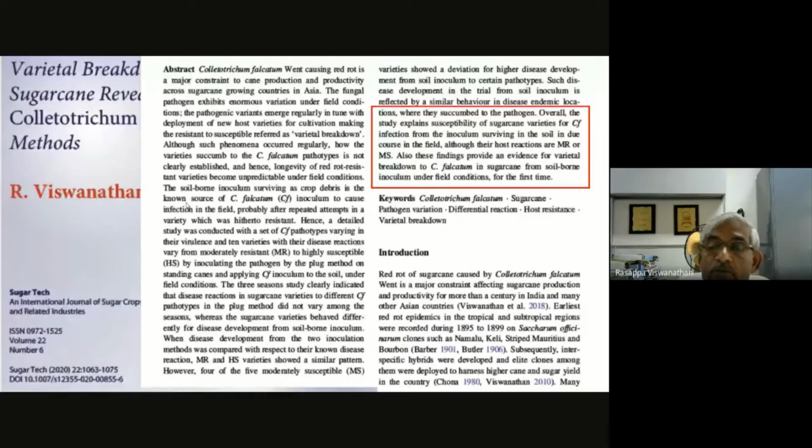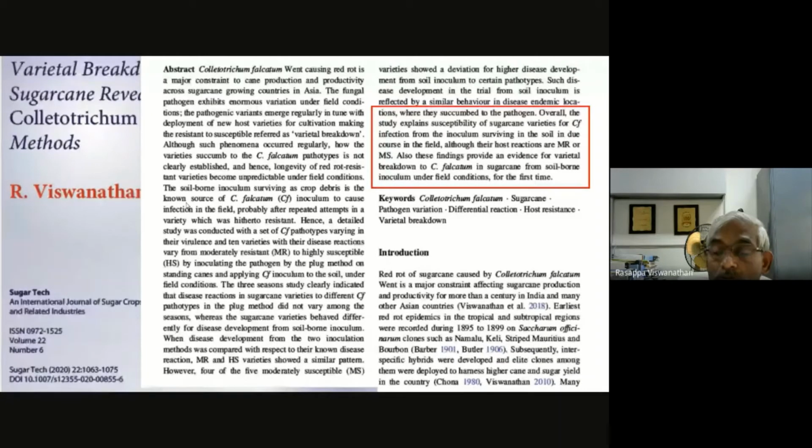And we found this observation for the first time: whatever MR or some MS varieties we had found with natural incidence in Tamil Nadu and Andhra, many of these varieties picked up infection against a few of the pathotypes when we inoculated by soil inoculum. But in the plug method, they still remain MR or MS.